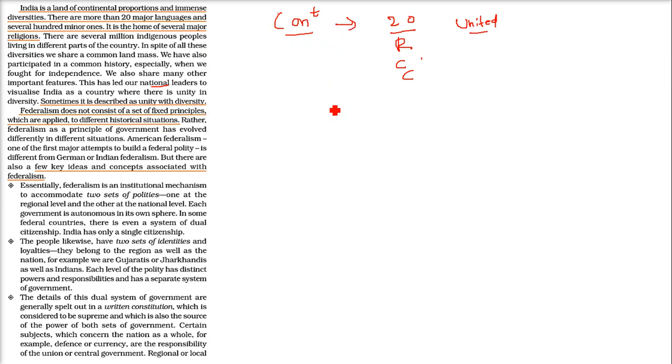So federalism does not consist of certain fixed principles. You cannot say I have a federal structure and it will be applied the same in Canada, in the US, or in Romania, because all these countries have different historical situations. Similarly, India has a different historical background.